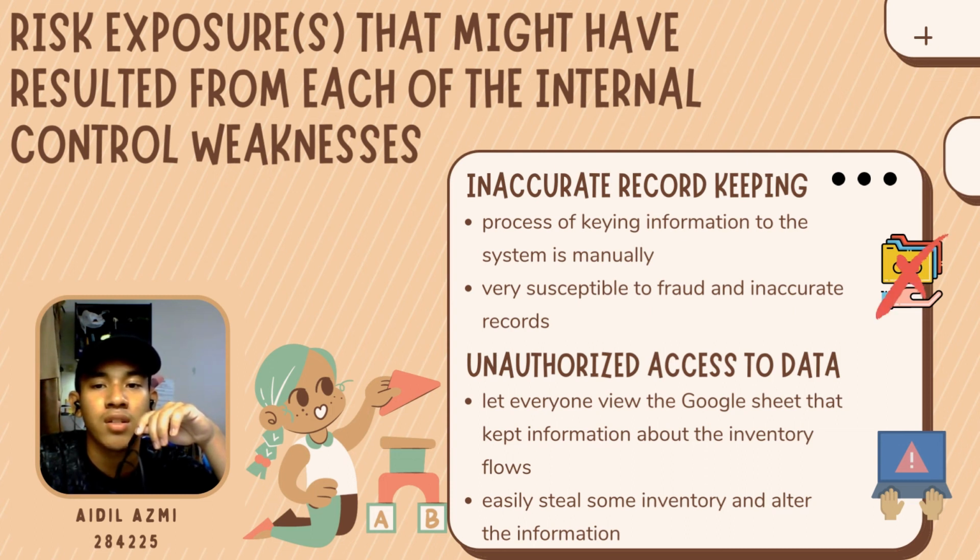Second, the risk that may happen in IBA Soil Manufacturing is unauthorized access to data. Since the company lets everyone view the Google Sheet that gives information about the company's flows, it may lead to unauthorized alteration in the company. Everyone can easily steal some inventory and alter the information. So, the company's decision to let everybody access the inventory flow information is not very smart and acceptable.